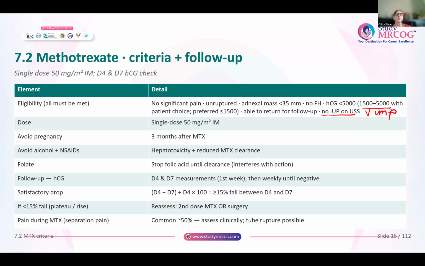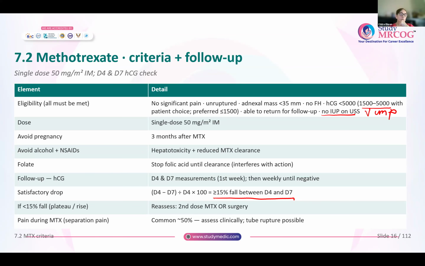Now, supposing you have given methotrexate, you want to know what is the response. Is she responding satisfactorily or not? If the drop in HCG levels is more than 15% between day 4 and 7, then you know that your methotrexate is working. If, on the other hand, the fall is less than 15%, or you see that the HCG level is plateauing or it is rising, then you will reassess the patient, and if necessary, you can give a second dose of methotrexate, or at this point of time, you can then offer her surgery.